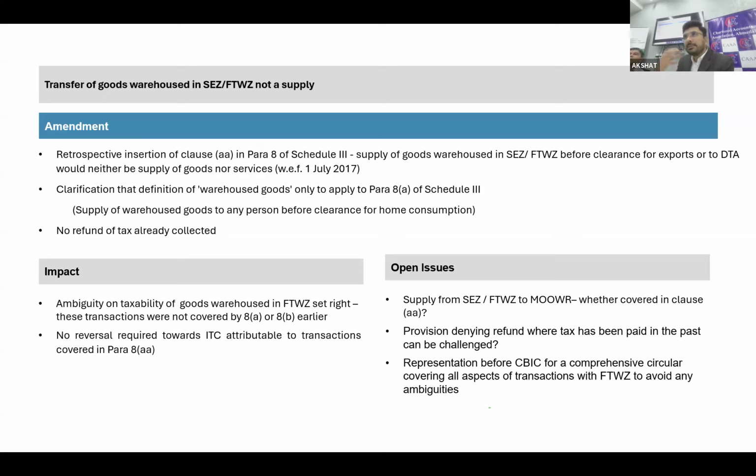I would say this provision has very limited applicability because we may not have a continuous transaction of this sort. This generally would be the case where a foreign company is supplying goods to a free trade warehouse zone, and subsequently they are supplying to someone else for home consumption or export. Those are directly covered by this particular change. There are a lot of open questions.